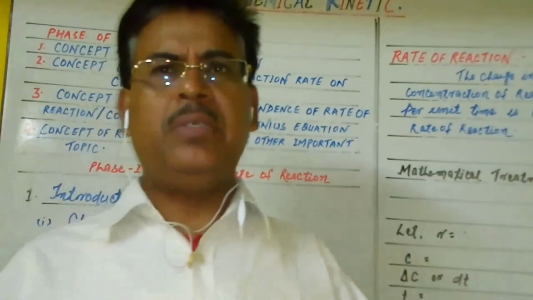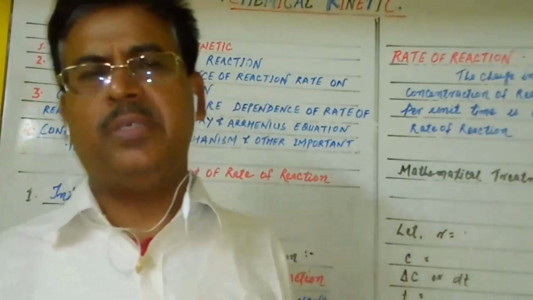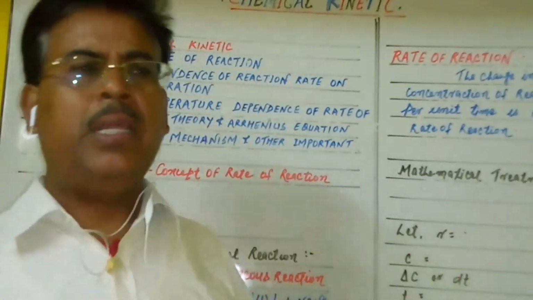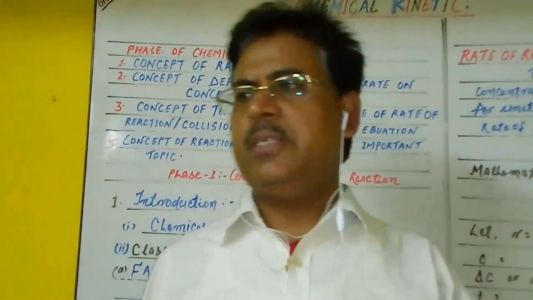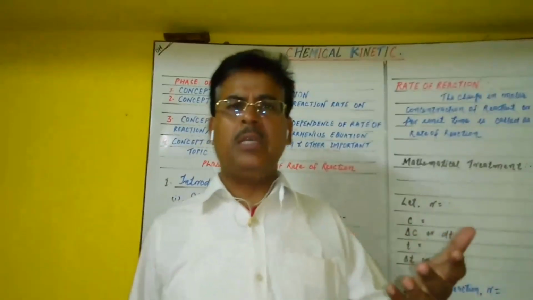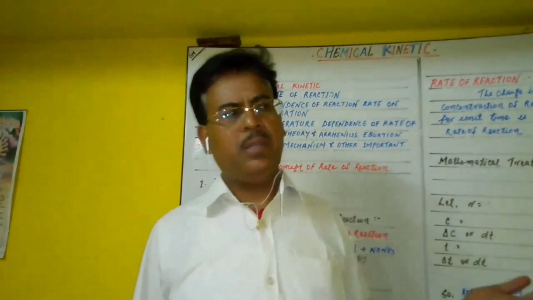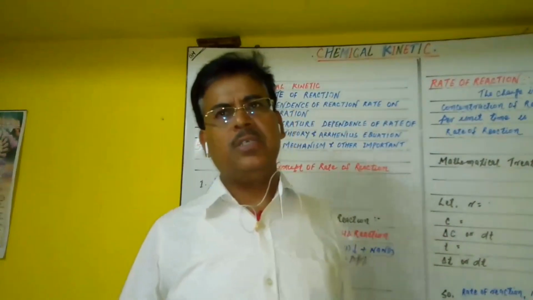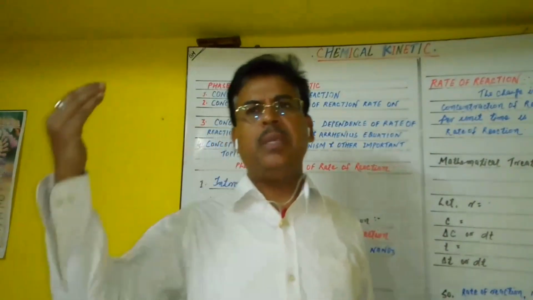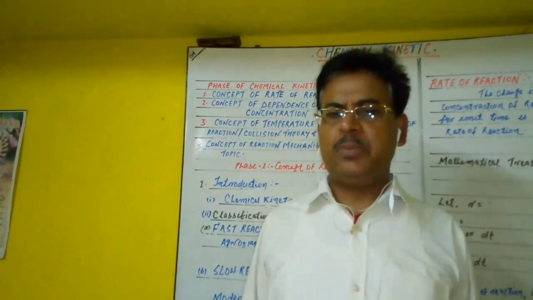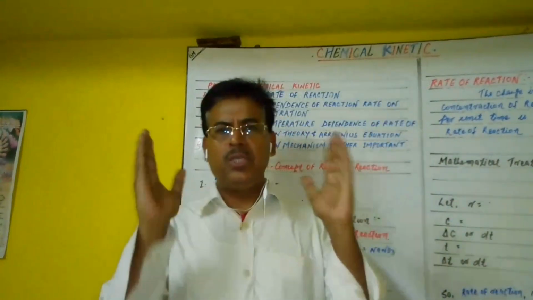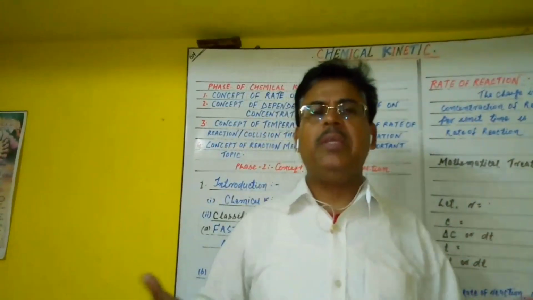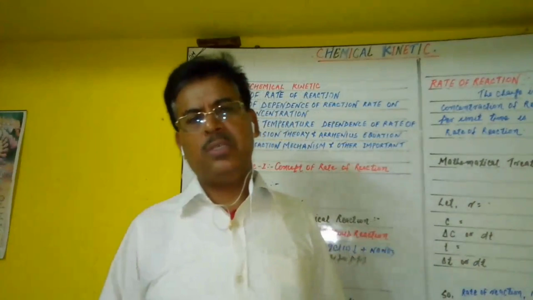Change in concentration means the concentration of one of the species decreases while another species increases. In another language, the concentration of certain chemical species disappears during the passage of time, and the concentration of certain other chemical species appears during the passage of time. So if you want to relate these things, the rate of any chemical reaction is also counted in various manners. You understand these things?